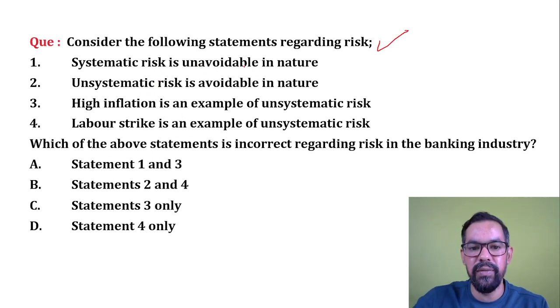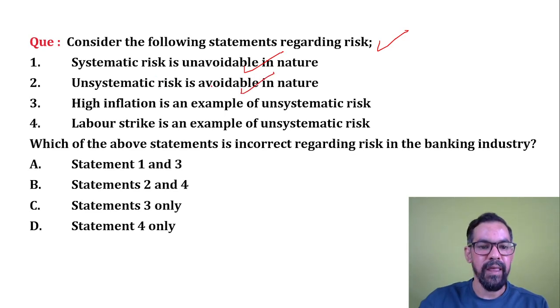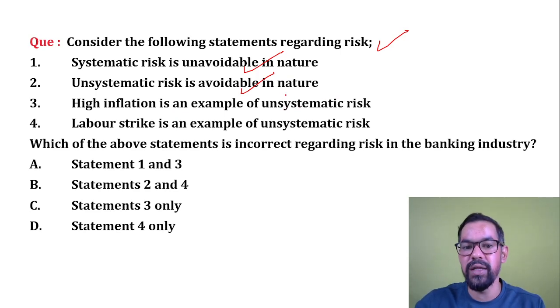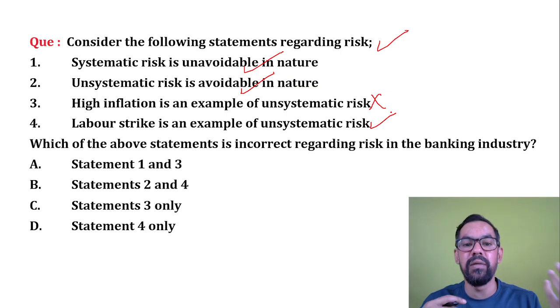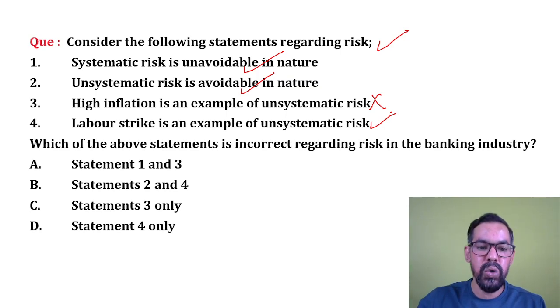Systematic risk is unavoidable in nature, which is correct. Unsystematic risk is avoidable in nature. High inflation is an example of unsystematic risk? So unsystematic risk is basically avoidable in nature, and high inflation is not unsystematic risk, so this becomes wrong. Labor strike is an example of unsystematic risk, which is correct because it is avoidable in nature. Okay. So now, which of the above statements is incorrect?